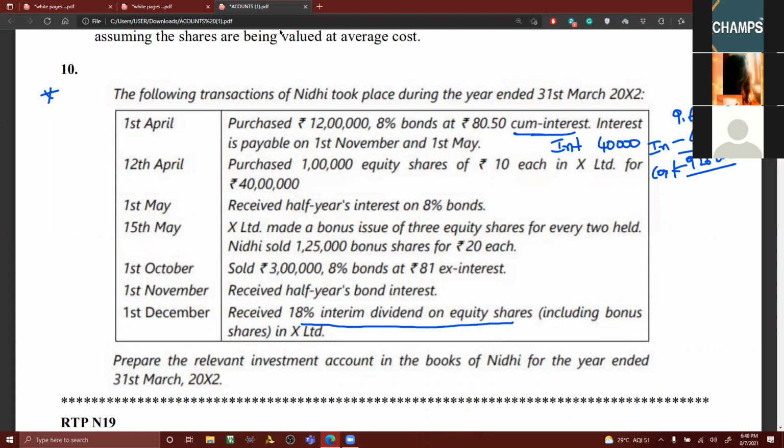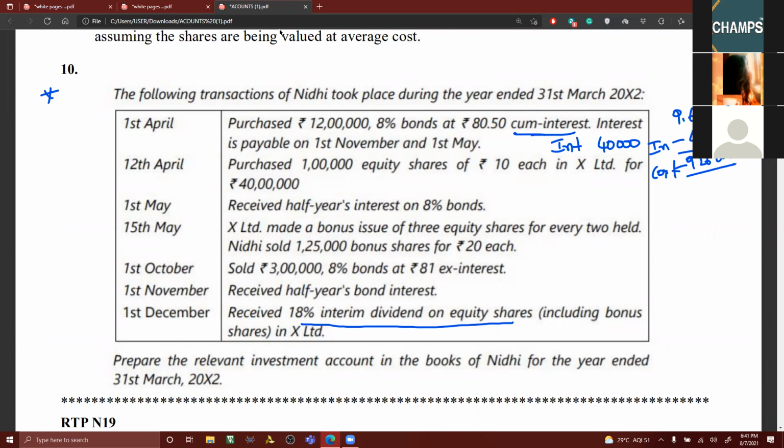Why we write the name of the scrip: in which company you invested, that is important. Now coming back to shares, you need to maintain a separate column. For the time being, it has not been mentioned which company the bonds were purchased in, so obviously we have purchase of bonds in only one company. But when it comes to equity shares, it is to be taken to a separate heading, investment account, in brackets equity shares. Clear to all of you?